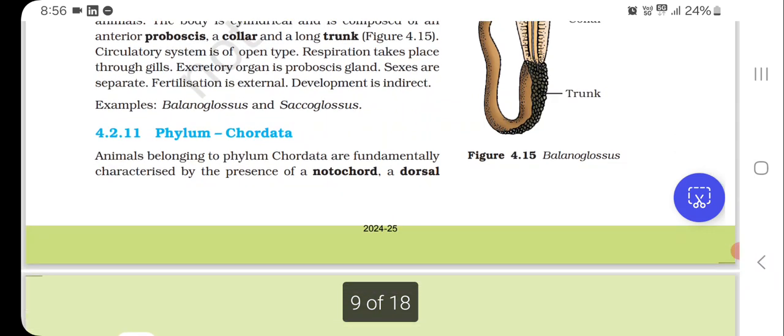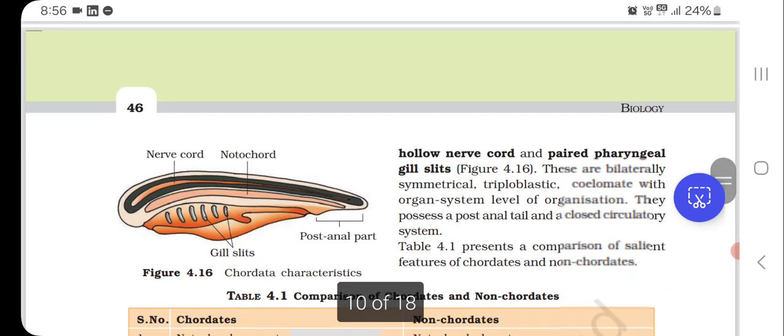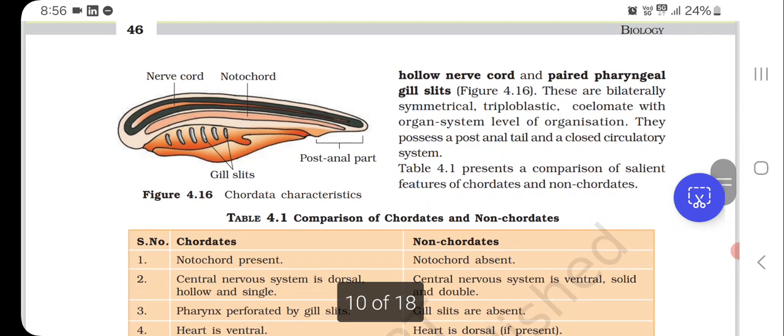Phylum Chordata. Animals belonging to phylum Chordata are fundamentally characterized by the presence of a notochord, a dorsal hollow nerve cord, and paired pharyngeal gill sets. These are bilaterally symmetrical, triploblastic, coelomate with organ system level of organization. They possess a post-anal tail and a closed circulatory system. Here is the diagram of them. Chordata characteristics: having a nerve cord and a notochord, gill slits, post-anal tail part.